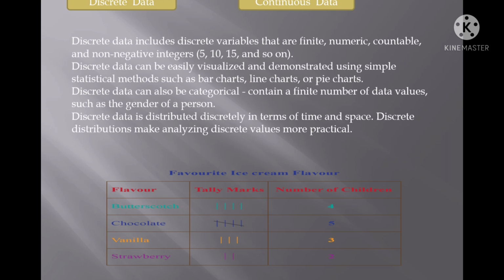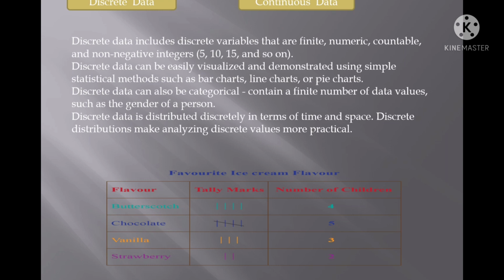Let me explain with the help of an example. Let us assume we count how many students like butterscotch ice cream, chocolate ice cream, vanilla ice cream or strawberry ice cream. Here the students who like butterscotch ice cream is 4, chocolate ice cream is 5, vanilla ice cream is 3, and 2. This is only numbers.